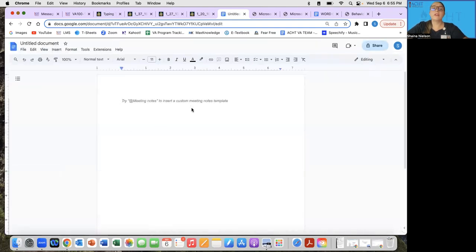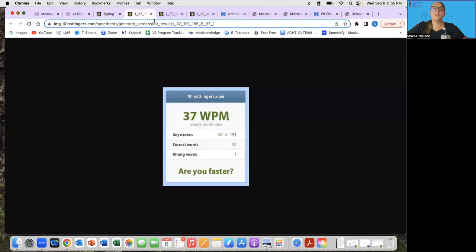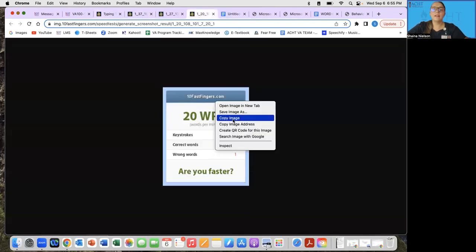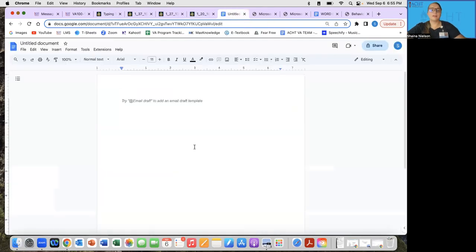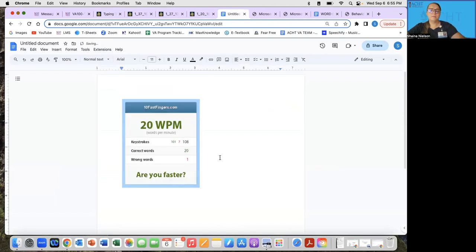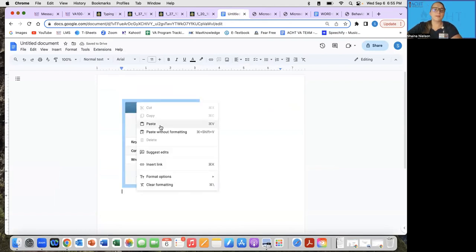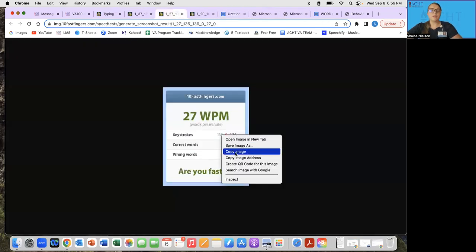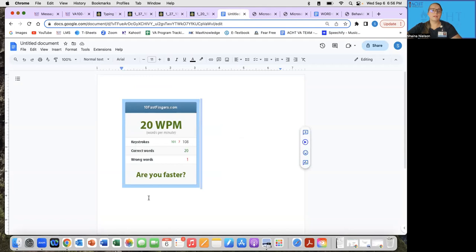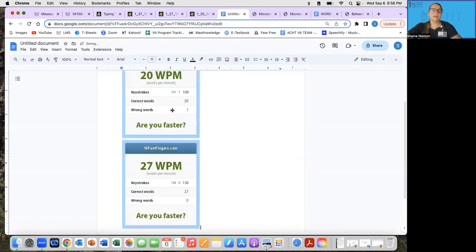From here, you're in a new document. You can go to those typing test results that we just had, right click, copy image. Come to that document, and for my computer, it's Command V to paste them. You can also right click and press paste as well. So copy, come here, right click and paste.